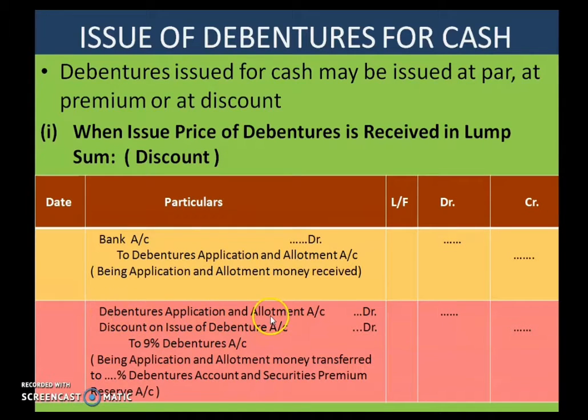Okay, debenture application and allotment account debited, discount on issue of debentures account debited to percentage debentures account, being application money transferred to percentage debenture account and discount on issue of debenture account. So your discount you have to debit. You just remember this in case the issue price of debentures is received in lump sum with discount.